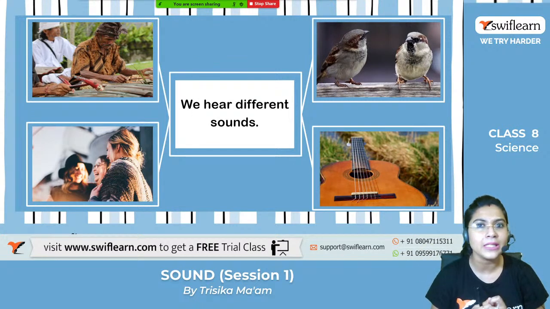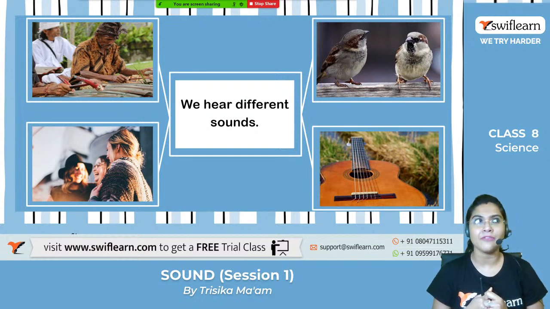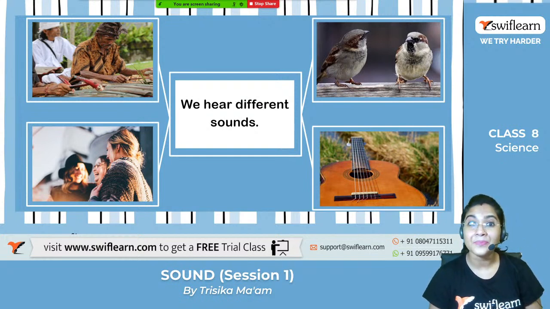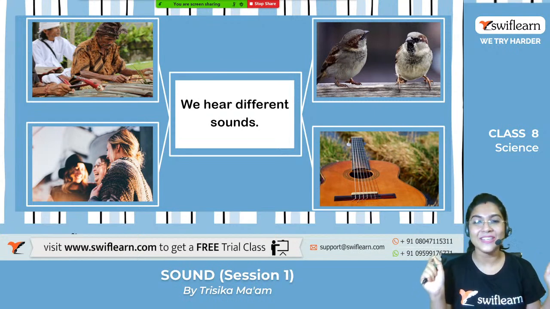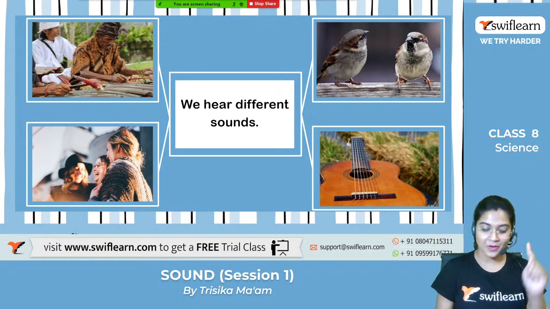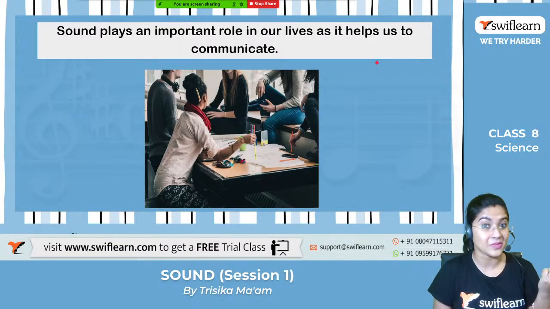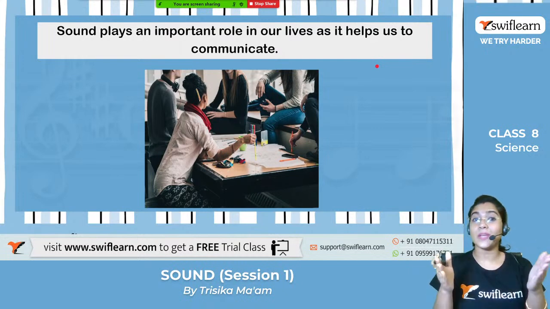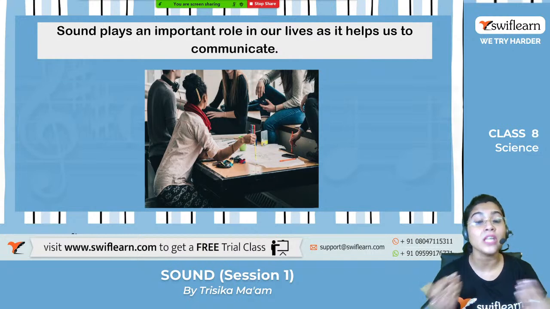And also coming to the last picture, see, one guitar is there. Have you ever played the guitar, or have you ever heard the guitar? Yeah, the sound which is produced by the guitar. It's a very pleasant, very sweet sound, है ना? So all these sounds are due to our proper communication. We love these types of sounds, right? So the sounds play an important role in our life as they help us to communicate with each other.